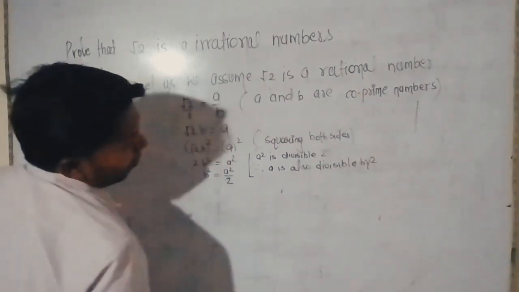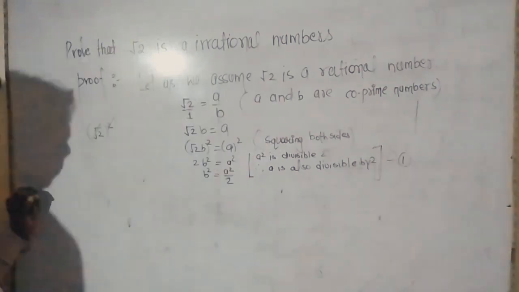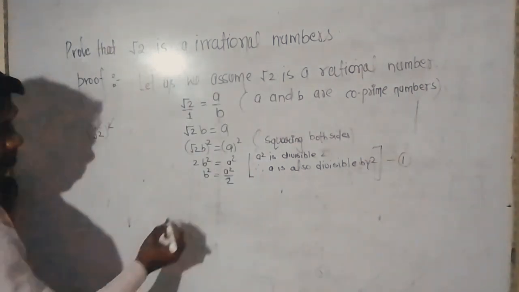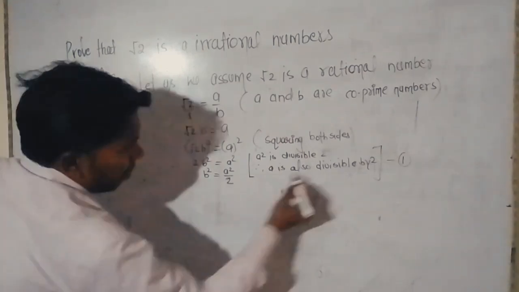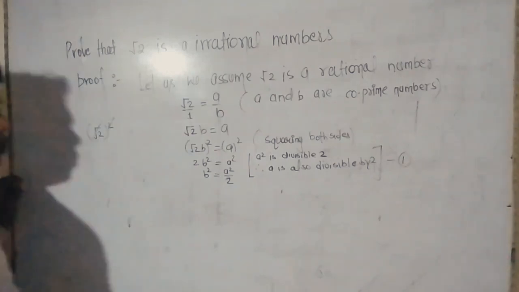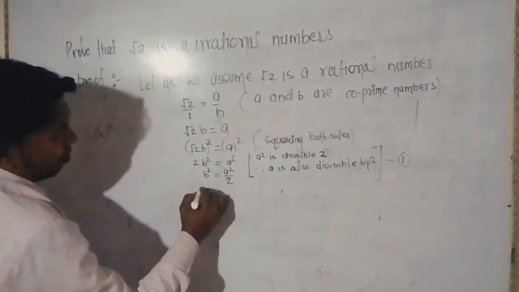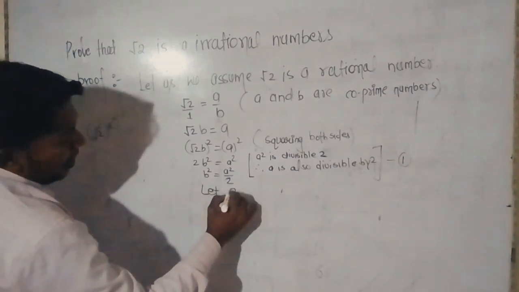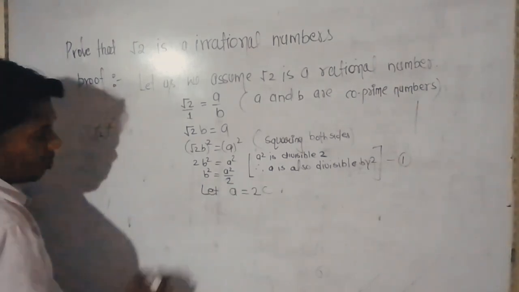Call this equation 1. Here we know a square is a multiple of 2. So let a be equal to 2c.